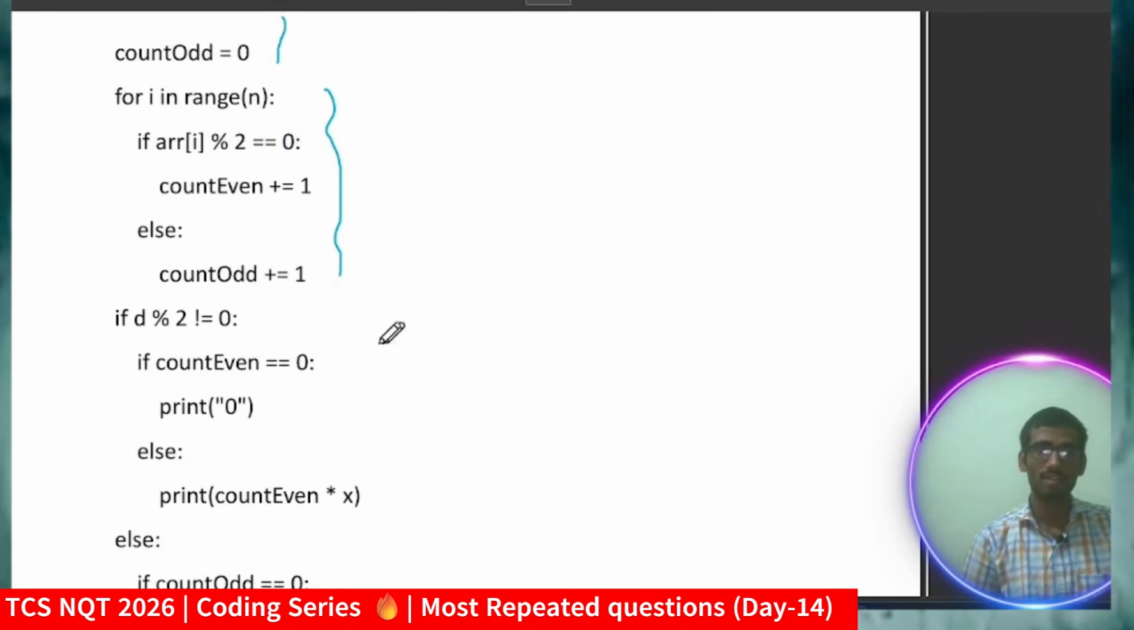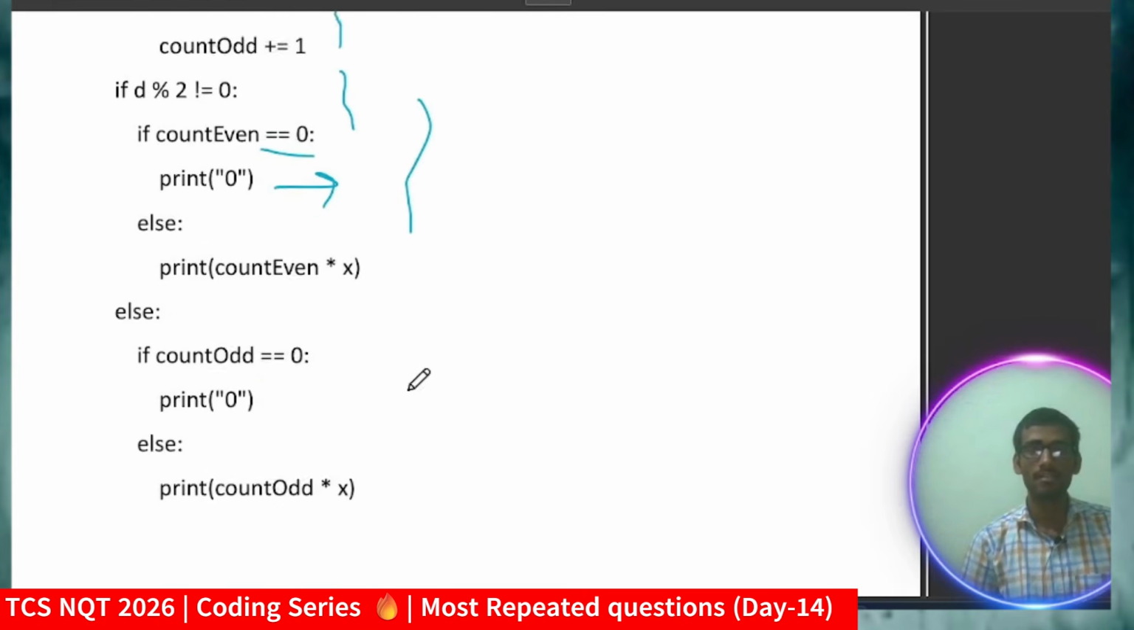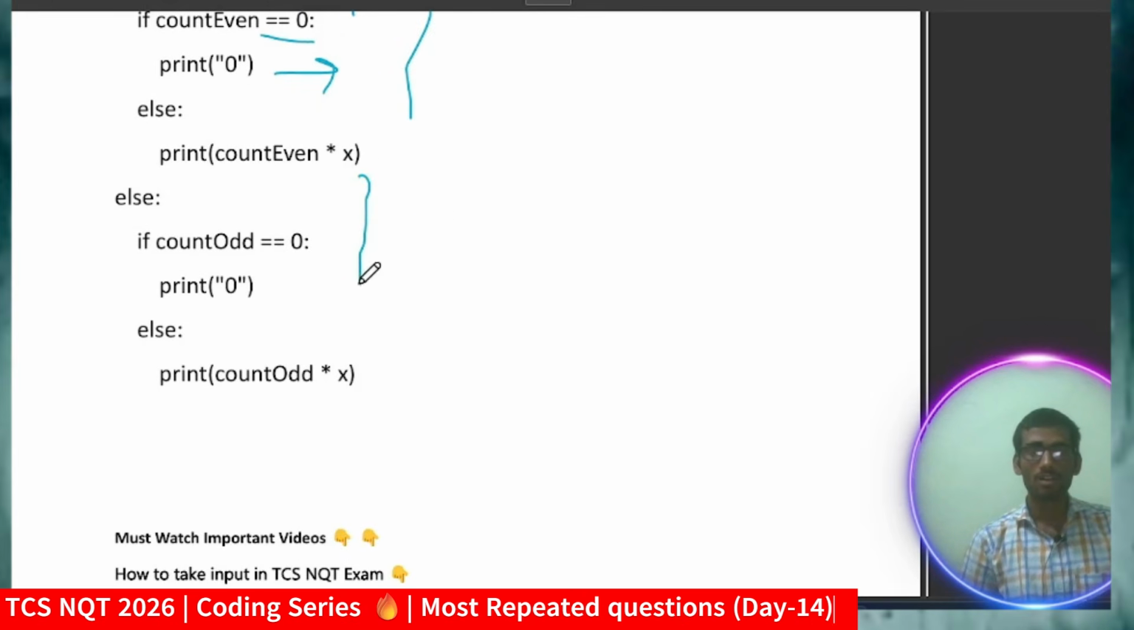Now I will check the condition: if it is odd and count even equals 0, print 0, meaning no one is violating the rules. Otherwise, I will print count odd, and I will just multiply count odd into x, meaning here I'm just calculating the fine which they need to collect. I hope you got it.